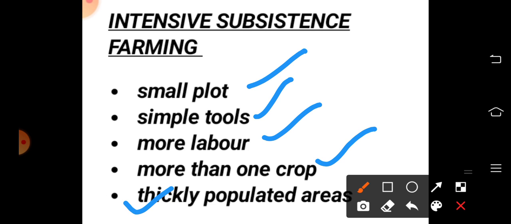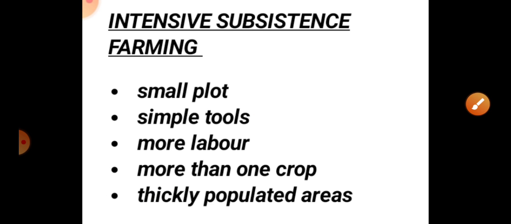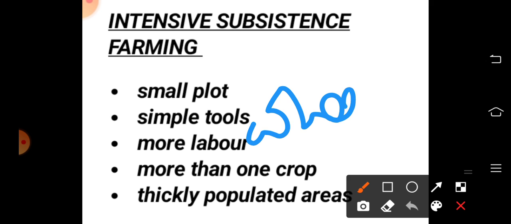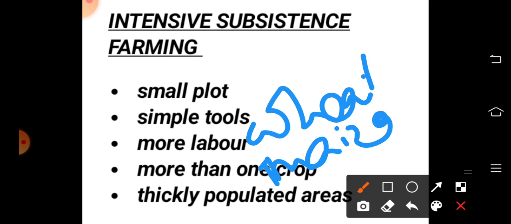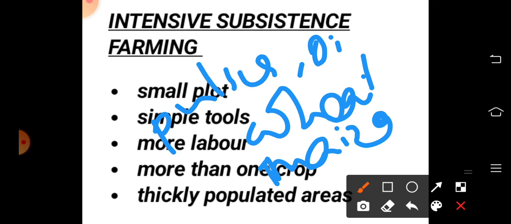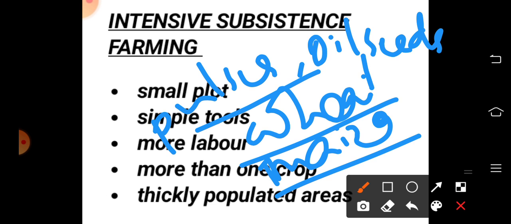The farmers there grow crops like wheat, maize, pulses, and oil seeds.